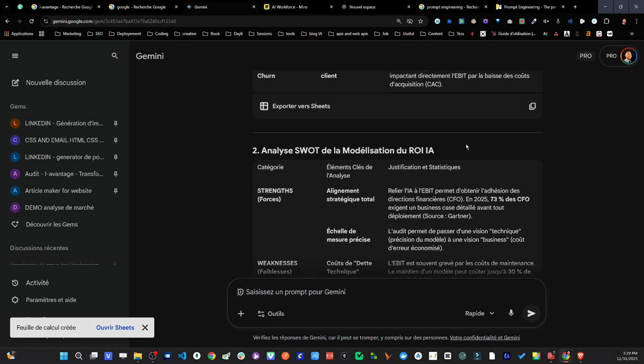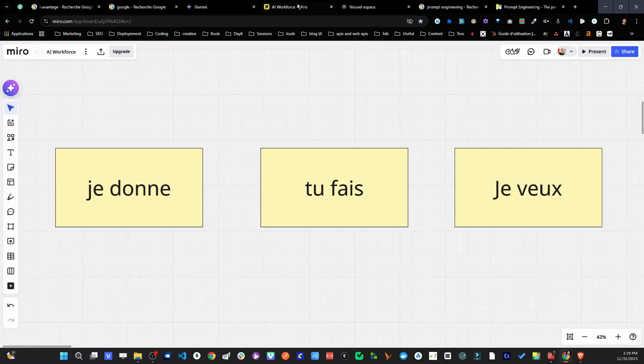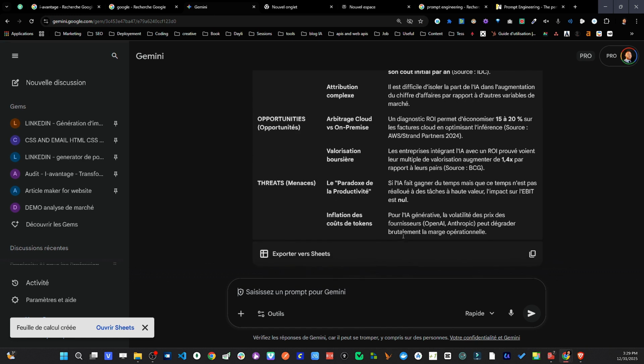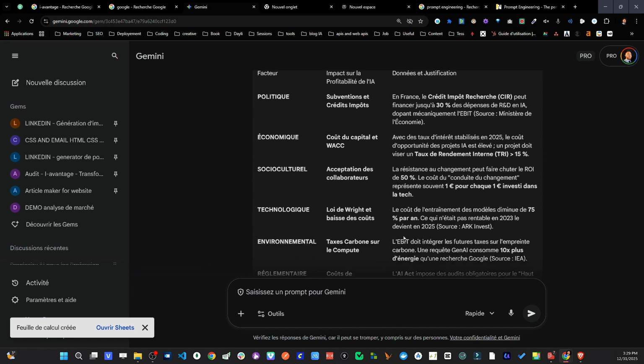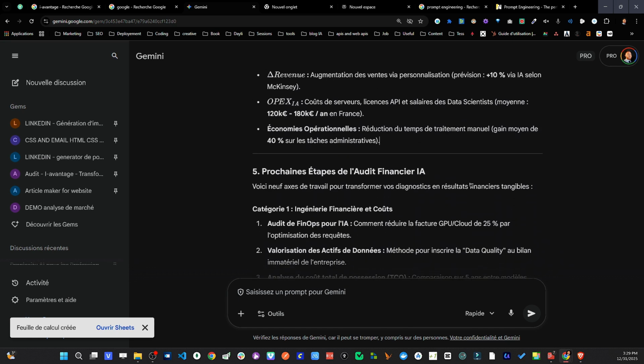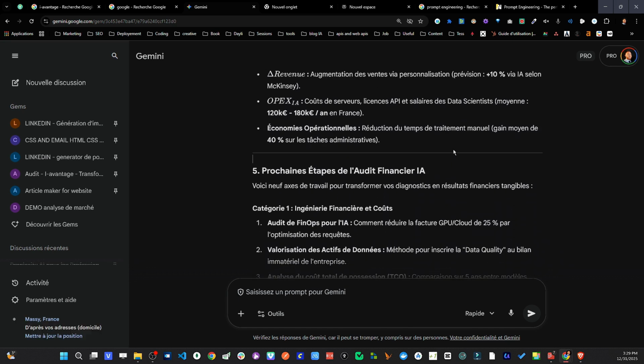As you can see, this method of operating mode, which is not complicated at all, is I give you, you do, and I want you to give me this. And finally, this little extension technique, which really is very, very simple and understandable by everyone, and it works. So look, a question and all that. So I'll leave you with that. And the next step will be to create your own agent.